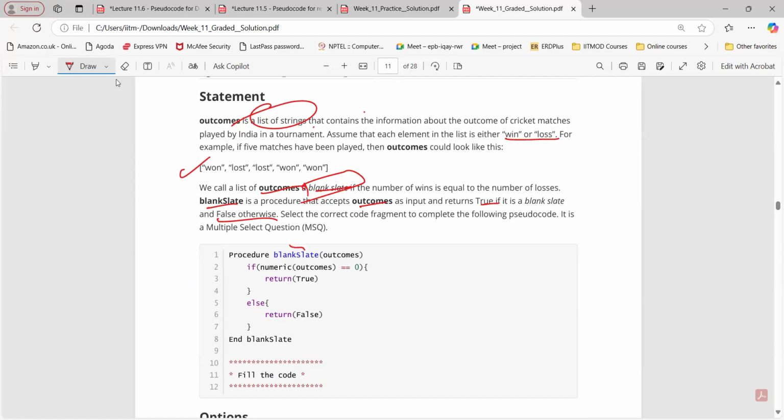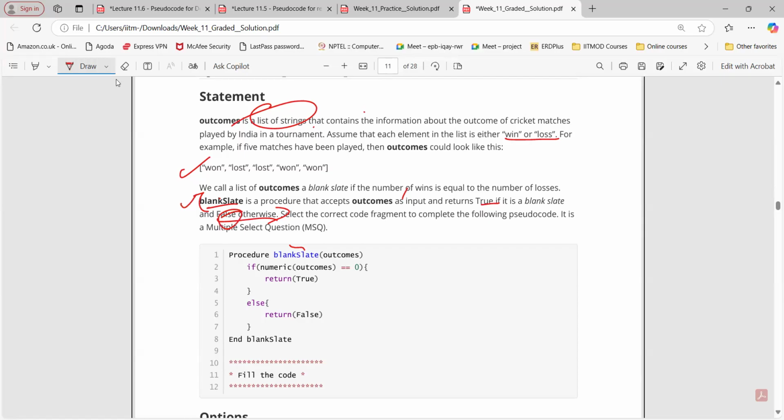Tell me, what do you understand by this particular statement? It should return true when wins and losses are the same, otherwise false. So if we have an equal number of wins and losses in the list, then it is going to return true for that particular list given as input. If we don't have an equal number of wins and losses, then it is going to return false, right? This is what it is.